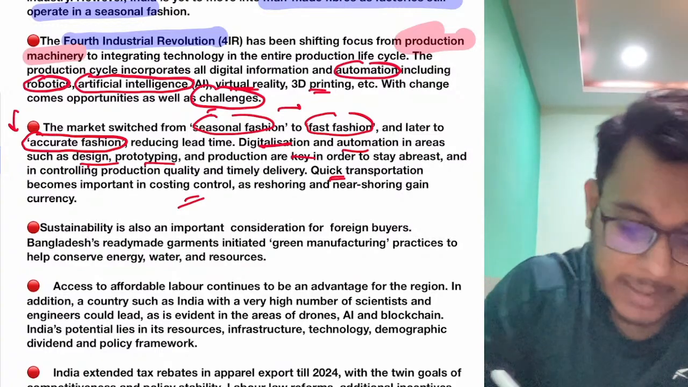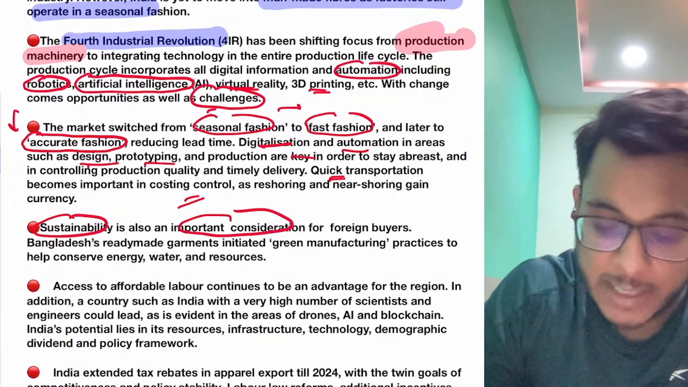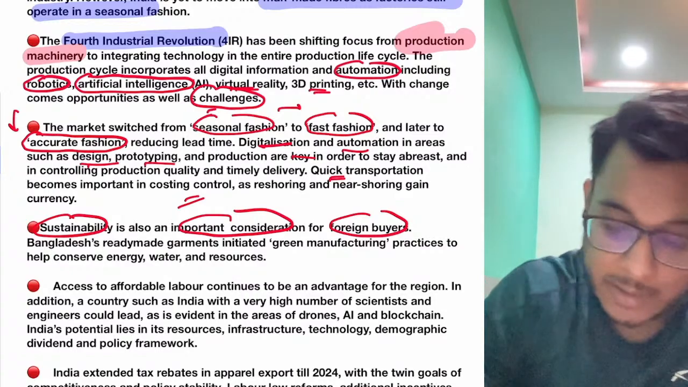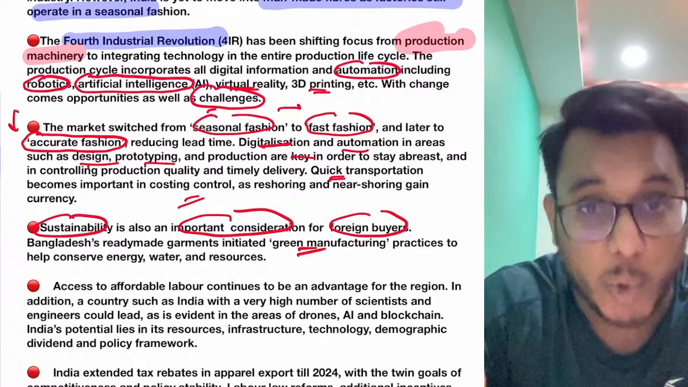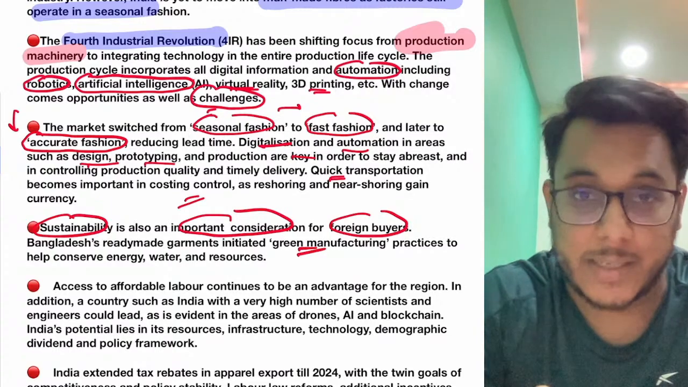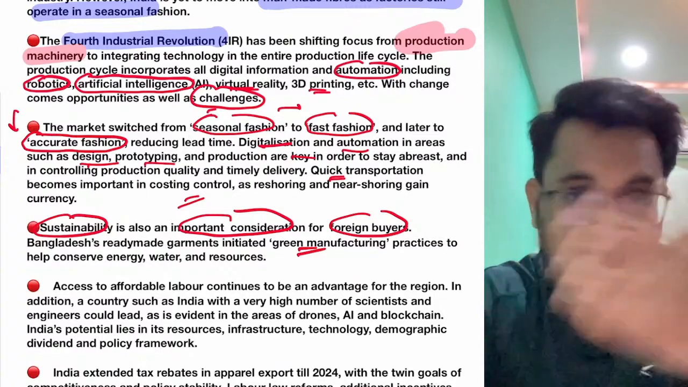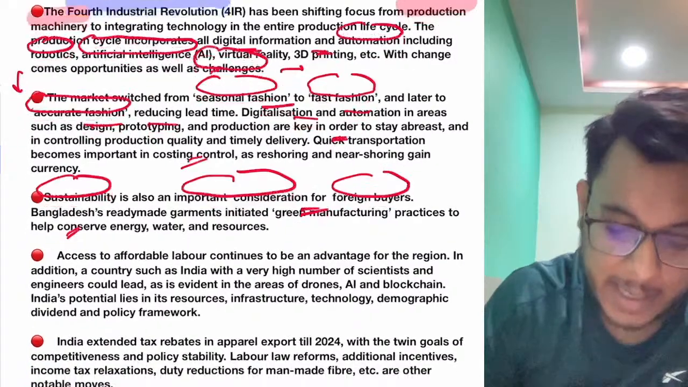Today in the textile sector, sustainability is also becoming an important consideration. The foreign buyers have become more conscious, and they want green manufactured products. Clothes that have been made from discarded clothing, products made from raw material which does not endanger the environment. So sustainability has also become an important aspect.